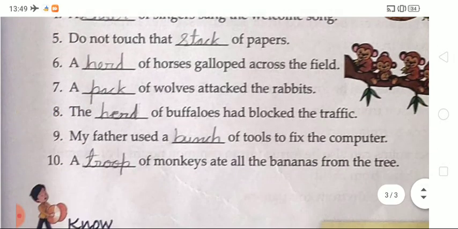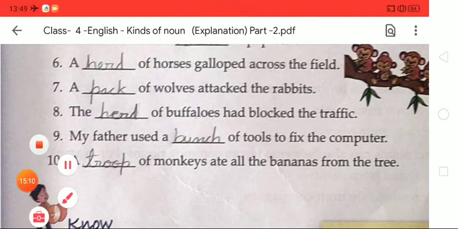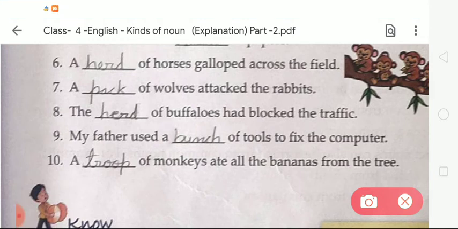Number 9, my father used a dash of tools to fix the computers. Here we have to write bunch, B-U-N-C-H. My father used a bunch of tools to fix the computer. The last one: a dash of monkeys ate all the bananas from the tree. Here we have to write troop, T-R-O-O-P.